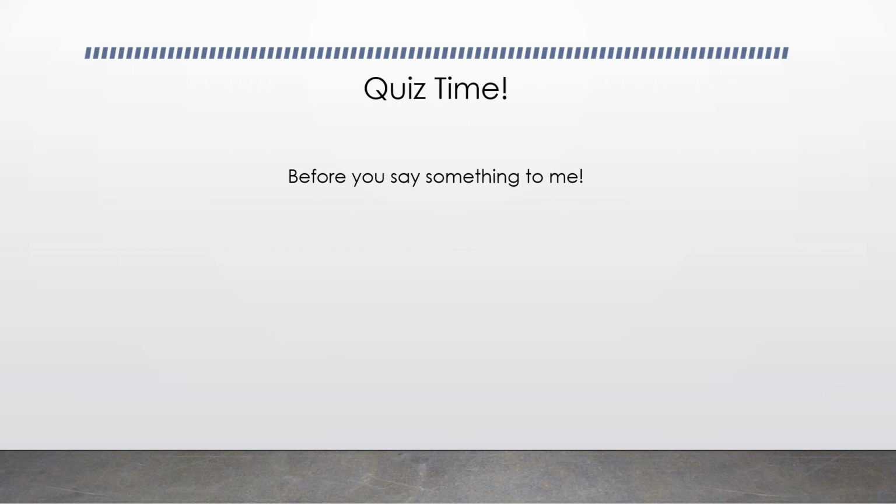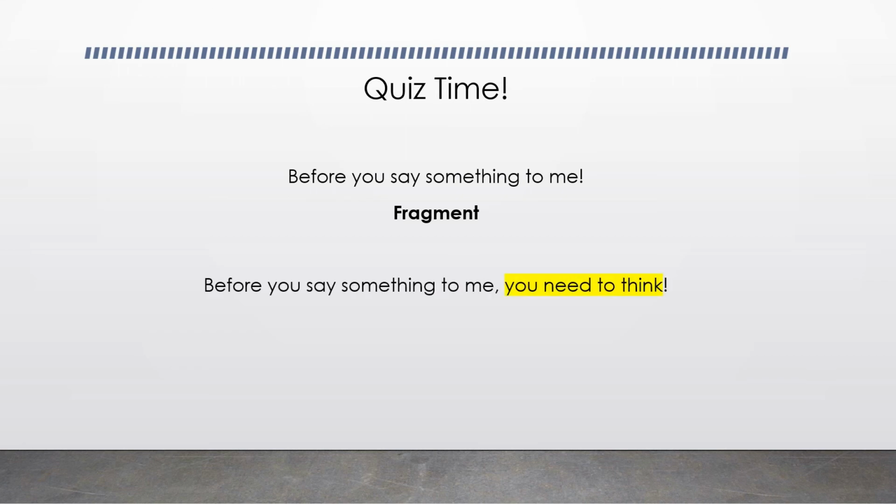"Before you say something to me." It is a fragment because you have only 1 dependent clause beginning with the subordinator before. And one way to fix this is to add another IC. "Before you say something to me, you need to think."